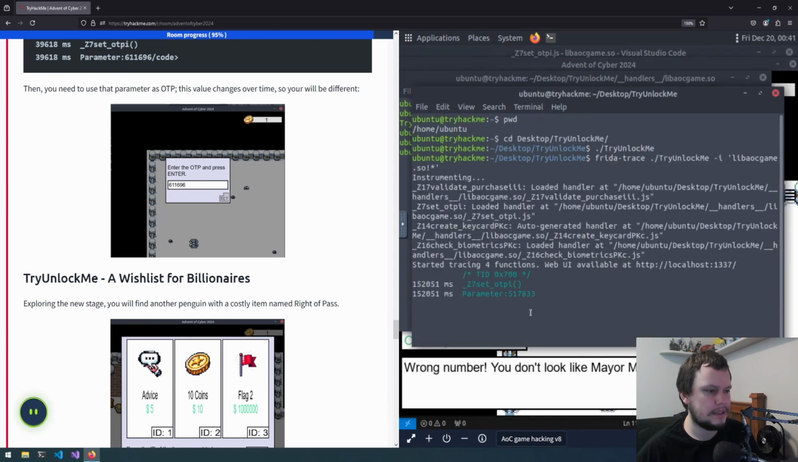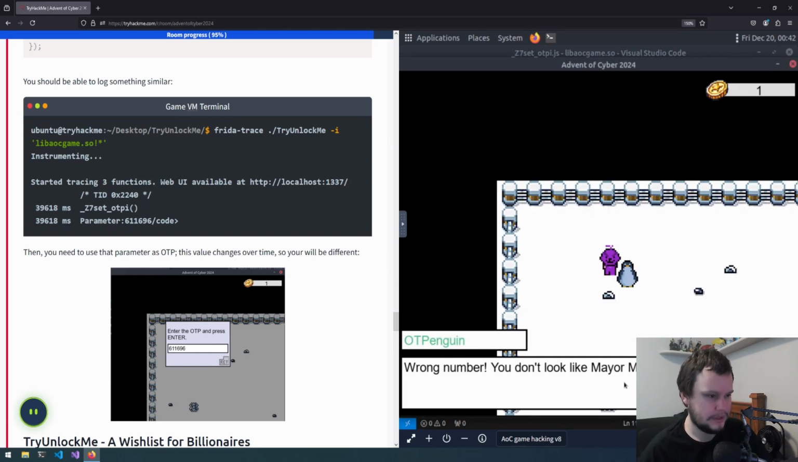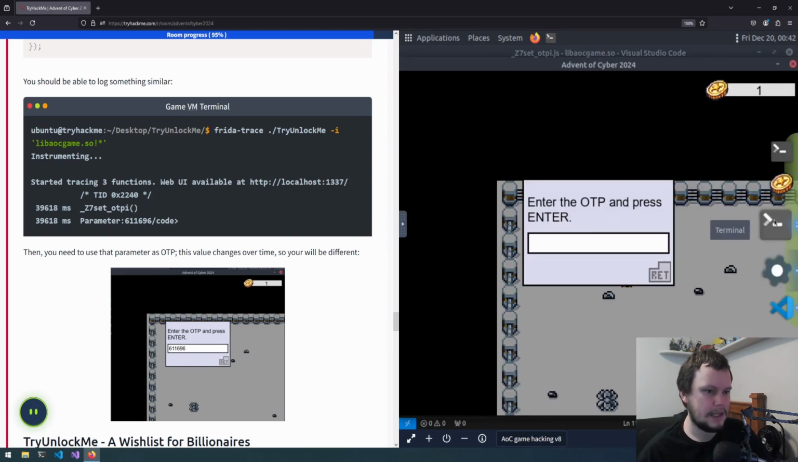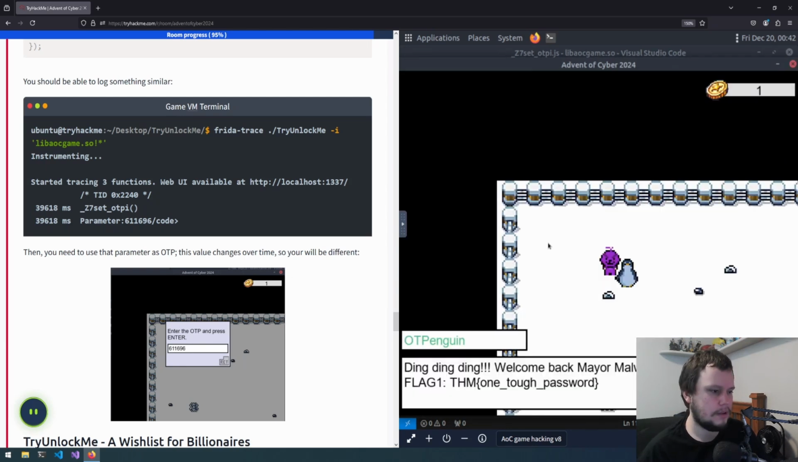It should have outputted it. So there's 517833. Oh, okay, I misunderstood that. So when the game loaded, that's the value that it gave it. I thought when we entered ours it would show something here, but no, we should have gone to here and entered that exact number. So 969145. We've done that.